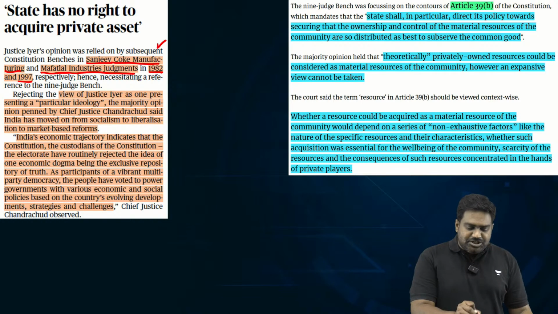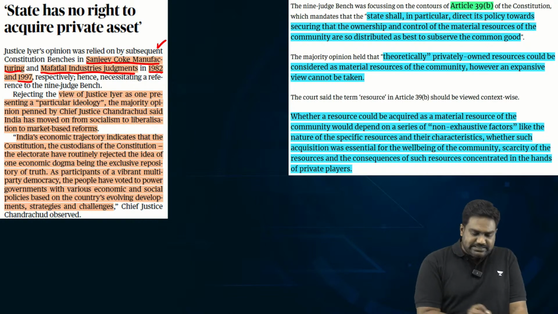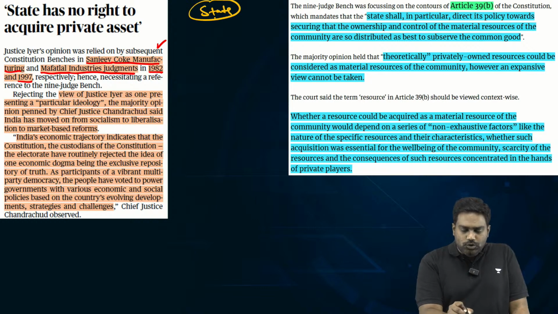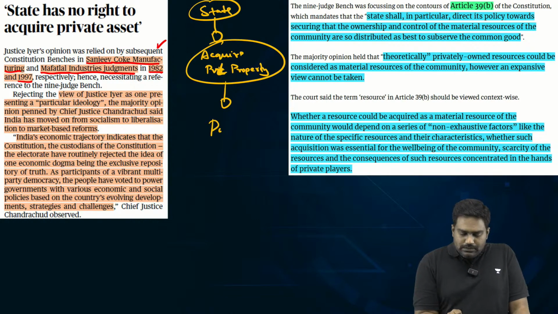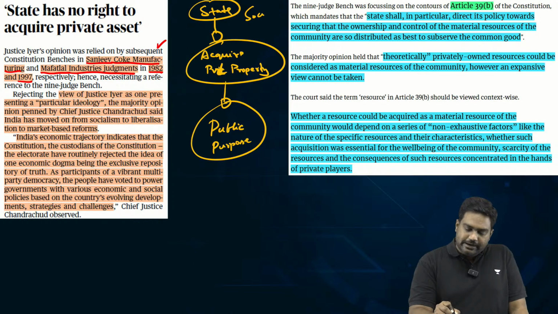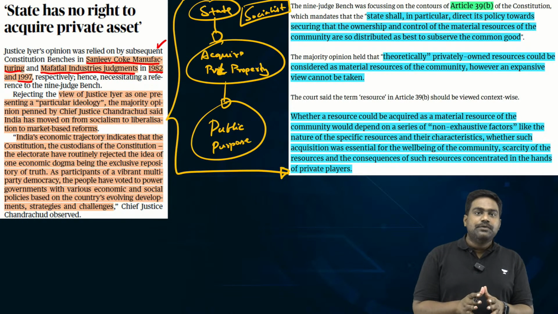In these cases, the judges relied upon the Krishna Iyer doctrine, where Justice Krishna Iyer in the Rangnath Reddy case had opined that the state should have the power to acquire private property, in order to fulfill a larger public purpose. Now, this was seen as a socialist goal. It was seen as a socialist principle in a socialist era, where the state could take over private resources and provide for fulfillment of a larger public purpose.